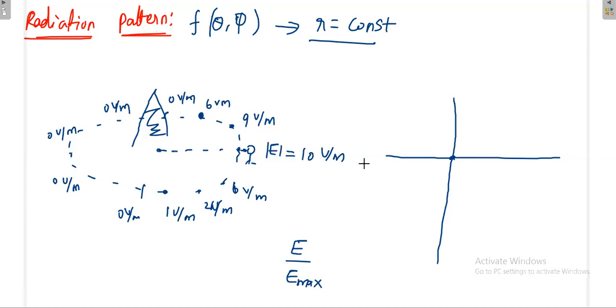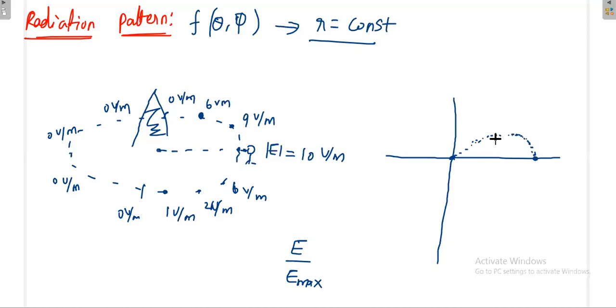Just for diagram purpose, I am normalizing, or directly also I can draw the diagram, no issues. But once you normalize, that will be better. So here I am getting magnitude as 1. Exactly at 0 degree, I am getting magnitude as 1. As I move along the line, my magnitude is getting decreased. But another thing is also visible. When I move along the line, what is happening? My angle is changing or not?